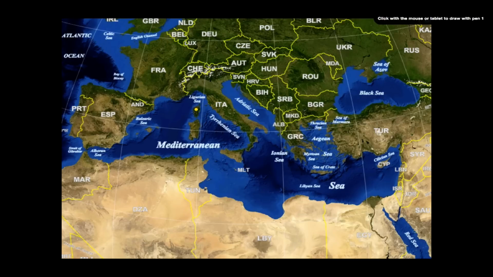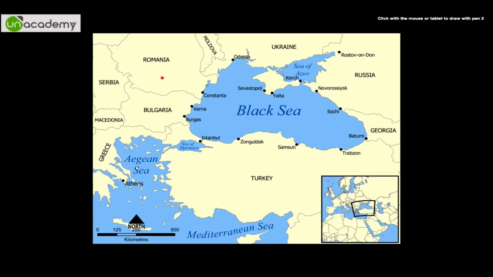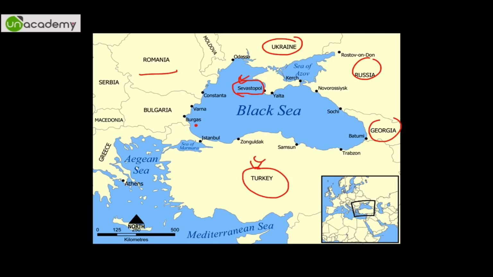Moving forward, this is the Mediterranean Sea. I'll just list the countries, but you should have a clear idea that northward we have Europe, eastward we have Asia, and southward we have northern Africa. Now this is the Black Sea, this is Romania, this is Ukraine, this is Russia, Georgia, Sevastopol. You must be knowing this. Russia, Ukraine, some issue. Remember? Don't remember? Please Google it. Turkey and Bulgaria. So these are the countries surrounding the Black Sea. By the way, why is the Caspian Sea famous? Because it is the largest inland water body by area on earth.